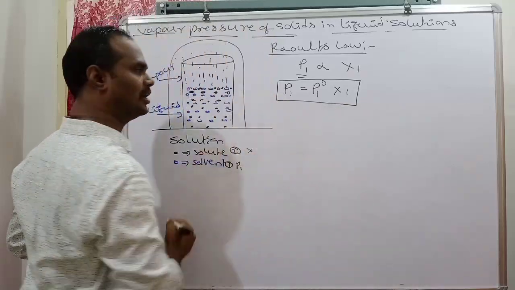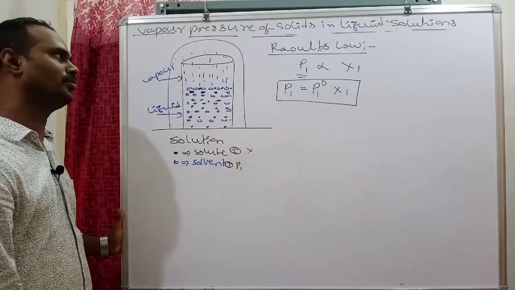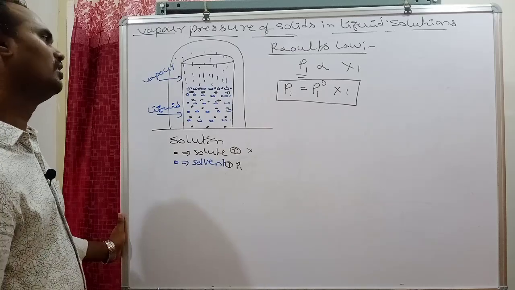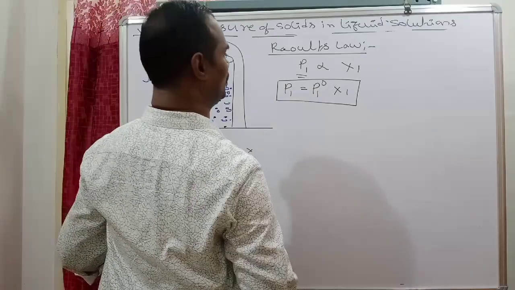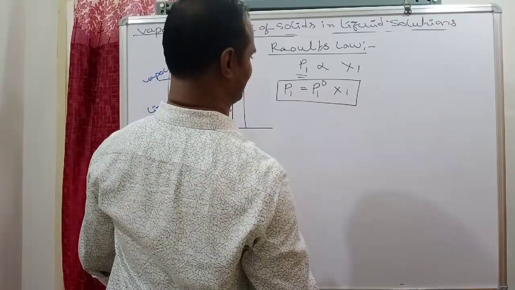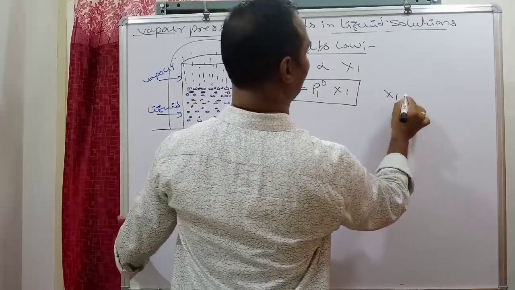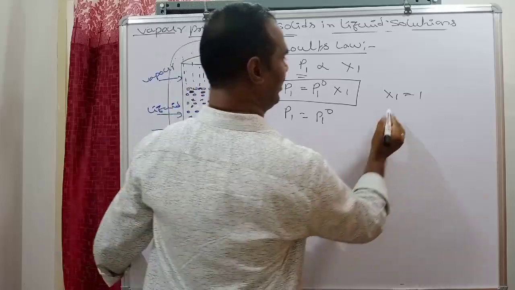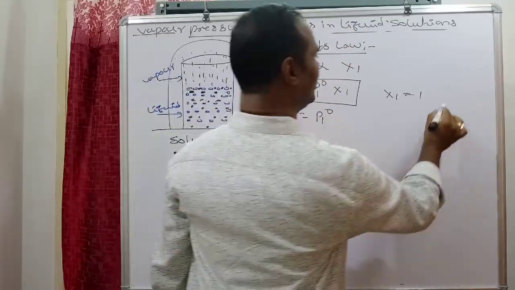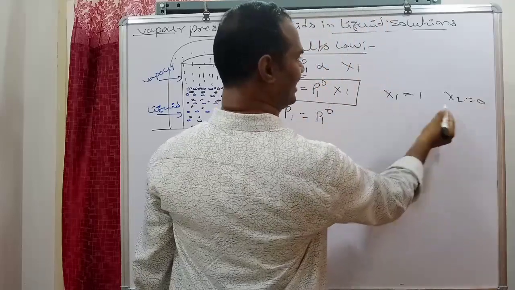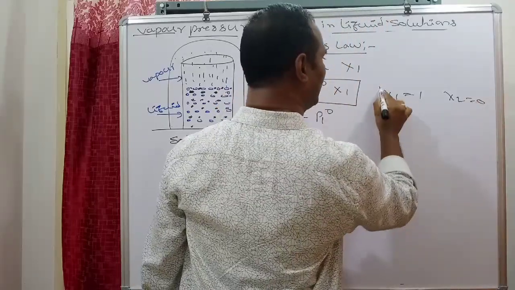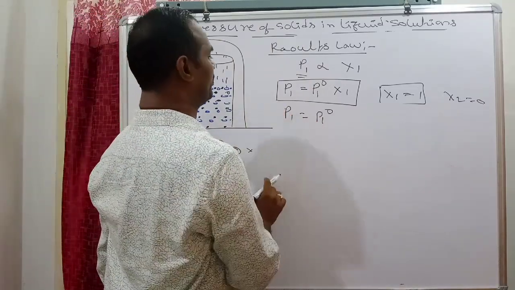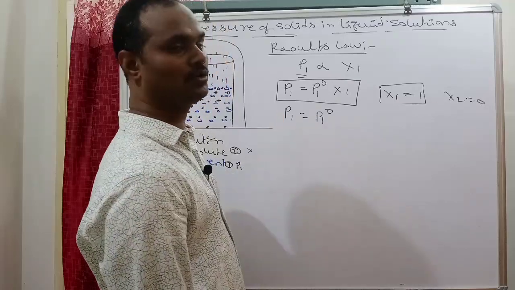This is Raoult's law, and it is also applicable even when solids are present in liquid solutions. This is the general definition. P1 is equal to P1 naught into X1. Suppose X1 is equal to 1, therefore P1 is equal to P1 naught. When X1 is equal to 1, X2 value is 0. X2 equal to 0 means there is no solute, only solvent is present, that is the pure solvent case. Partial vapor pressure is equal to P0.